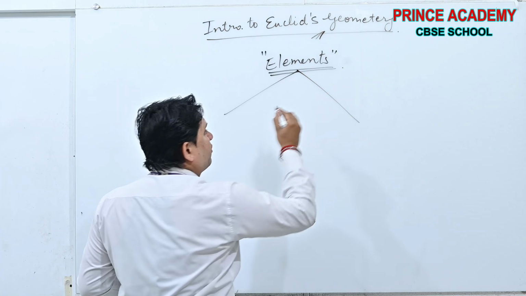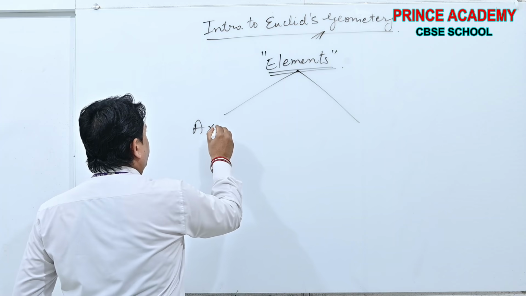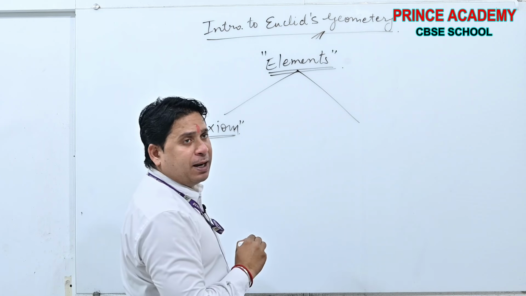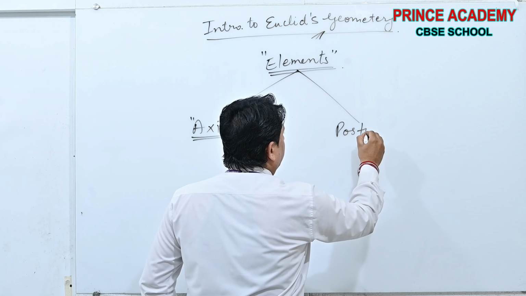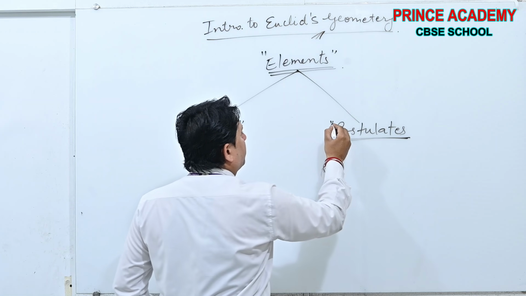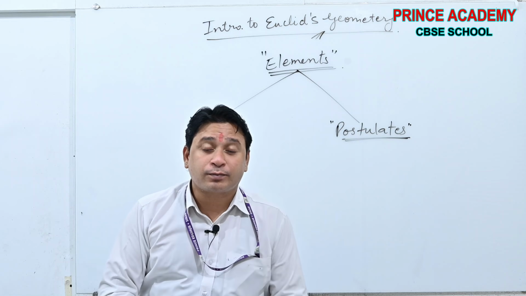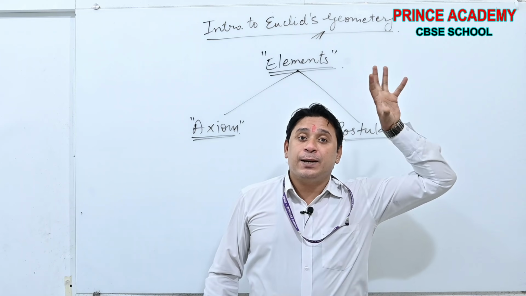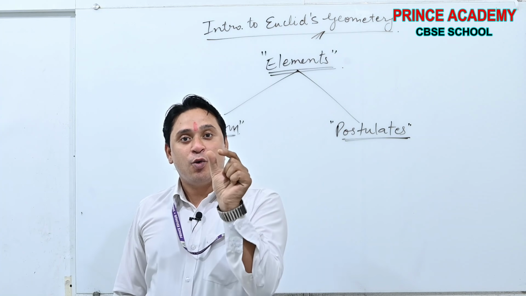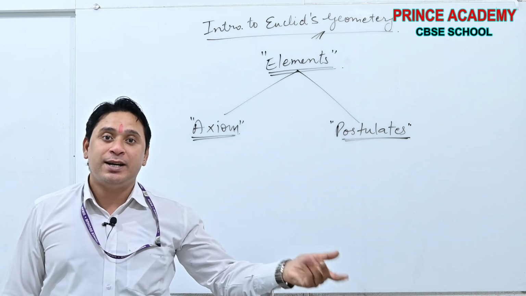Into classification. See beta, number one was axiom, and number two was postulate. Now, what are axioms and what are postulates? See beta, axioms are those assumptions which are applicable in geometry as well as in general mathematics.